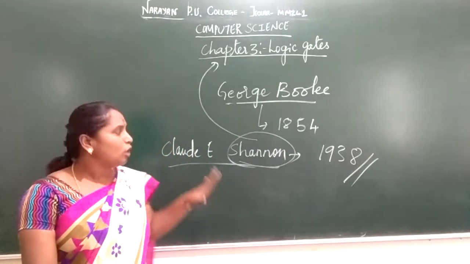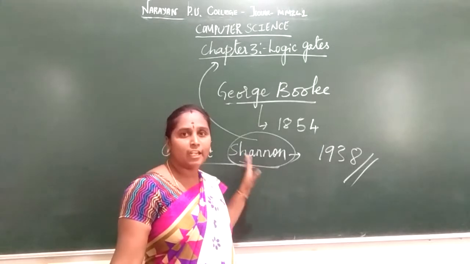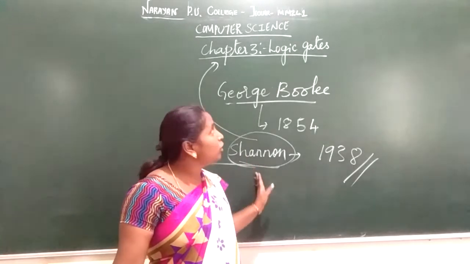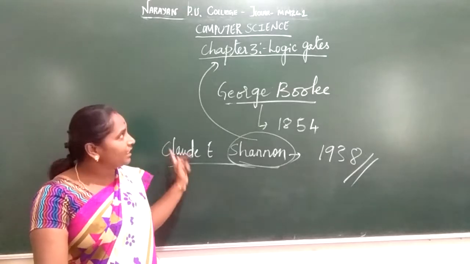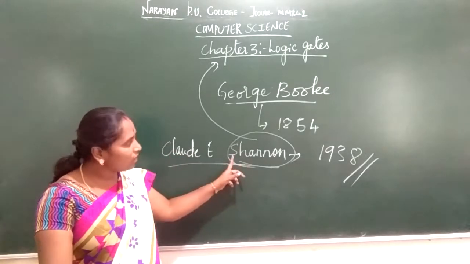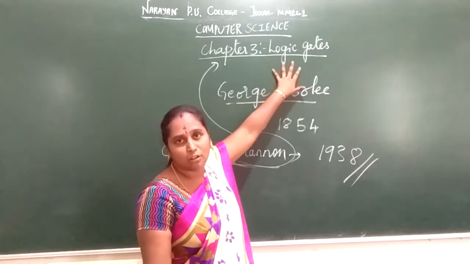That is not only used in circuit networking, it can also be used in Boolean algebra or logic gates. This is how logic gates came into existence.